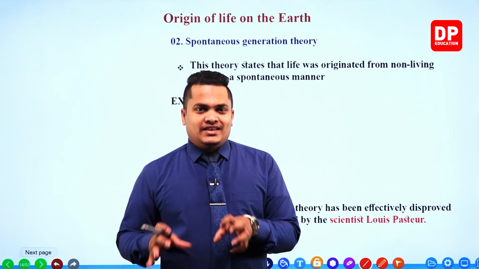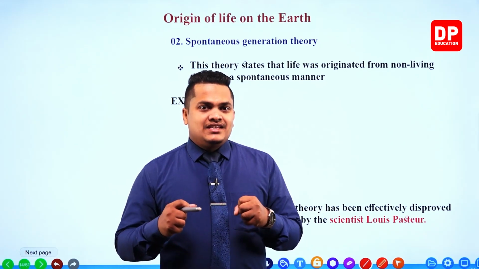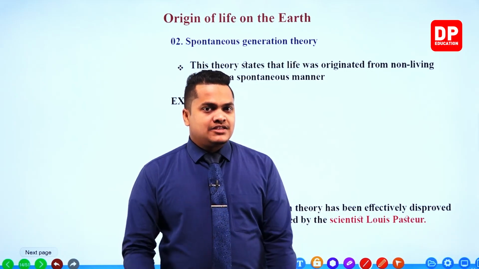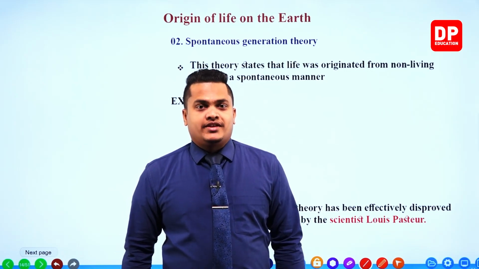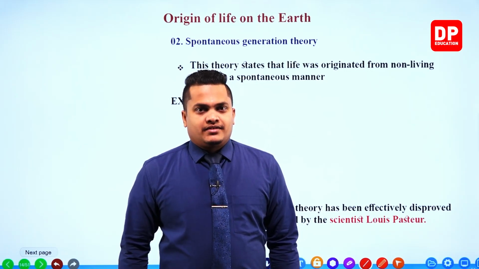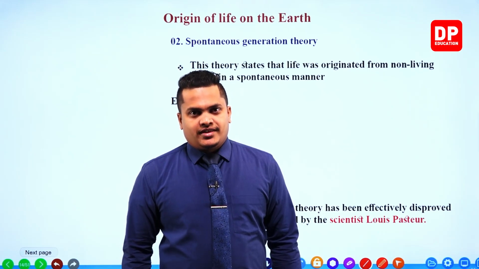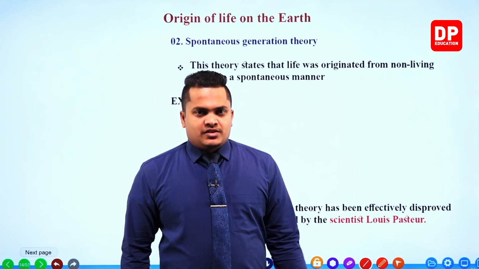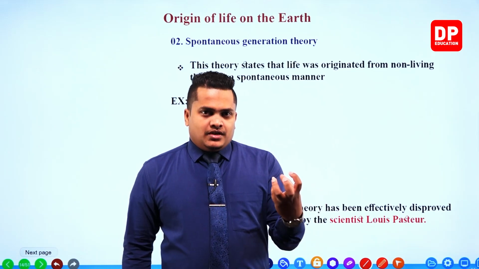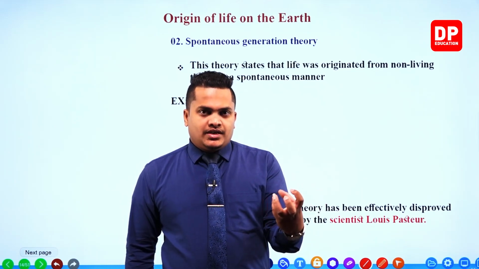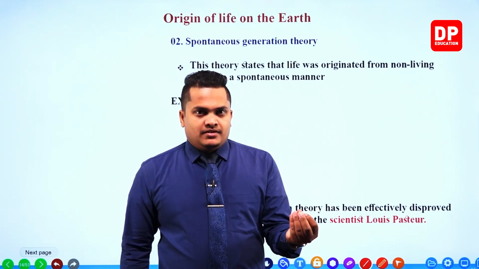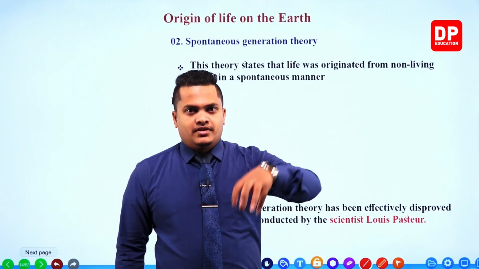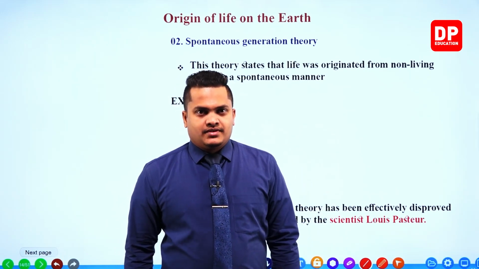That kind of a thing is presented by the spontaneous generation theory. A small bit of meat, flesh, is converted into maggots on a later day.